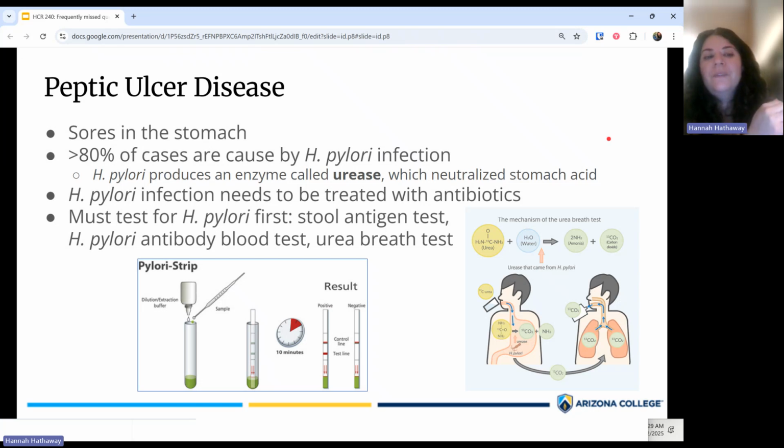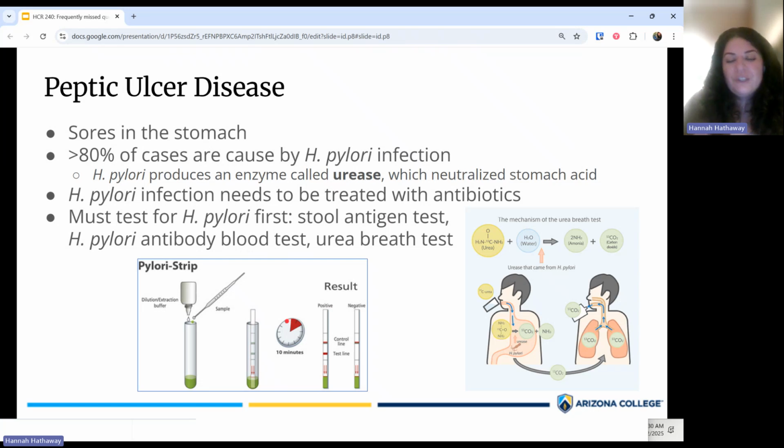So that takes us to the 3 tests for H. pylori. The stool antigen test, which is literally taking feces from the patient and then seeing if they have antigens, meaning like little protein pieces from the bacterium itself. If you have antigens from the bacterium in your stool, well, the bacteria must be somewhere in your GI system. So that's a very good indication of H. pylori infection. The downside of that is some patients are not super comfortable with a stool test.